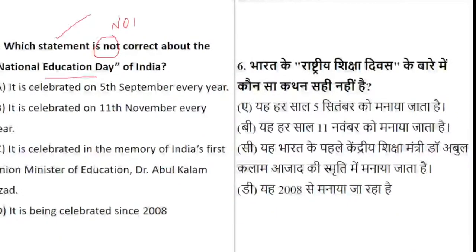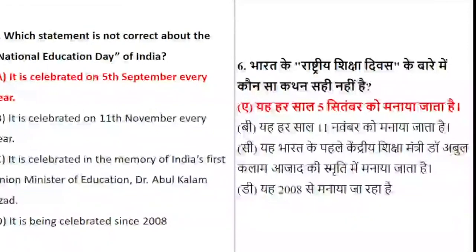Okay, yes. So let's see which is the statement which is not correct about National Education Day. Yes, very good. We know that National Education Day is celebrated on 11th of November. We have done this separately also. It is in memory of Dr. Abdul Kalam, and it has been celebrated since 2008. So the one which is not correct is that it is celebrated on 5th of September every year. Very good, yes. Aditya Narayan, it's not C, it's option number A, that it is celebrated on 5th of September. It's a wrong option. It's celebrated on 11th of November. Some students are wrong yet.